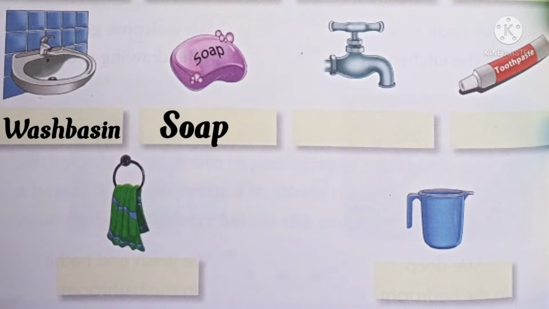See the next image. What is that? Don't know? See the help box now. Is it a toothpaste or a mug or a towel or a tap? What is that? Yes, it is a tap. Hence you have to write tap. What is the spelling of tap? T-A-P, tap. Have you all written? Very good. See the next one.